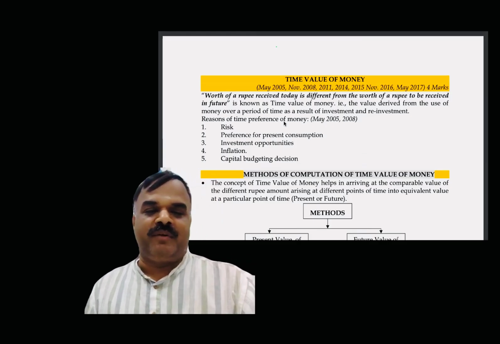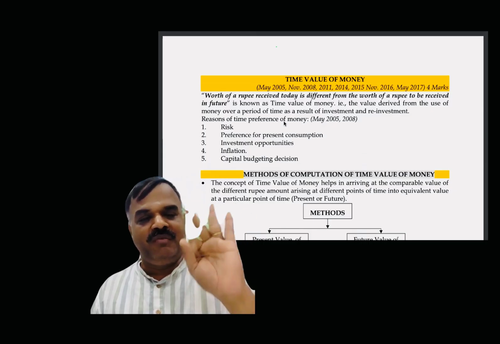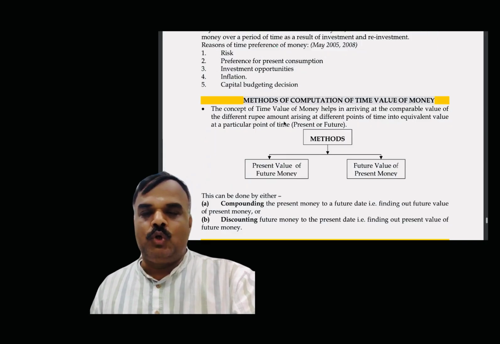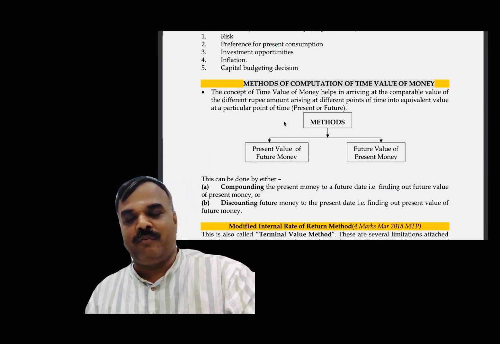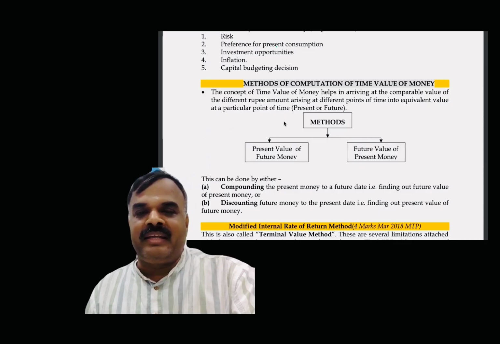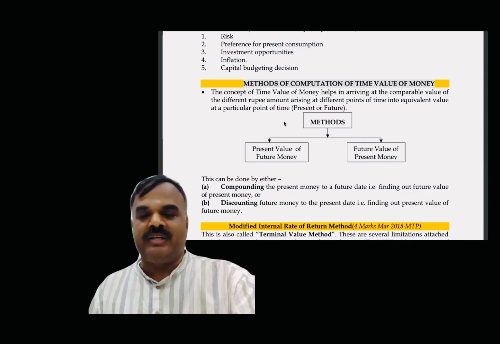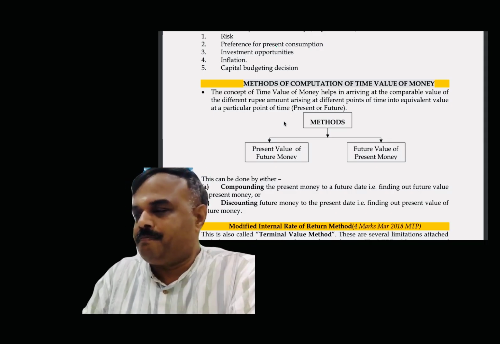Reasons for time preference of money: risk, preference for urgency, preference for present consumption, investment opportunity, inflation, and capital budgeting decision. Two methods are there with respect to computation of time value of money. One is called present value of future money, another is called future value of present money. In case of present value of future money, you have to solve the problem by way of discounting technique. Future value of present money, you have to solve it by way of compounding technique.